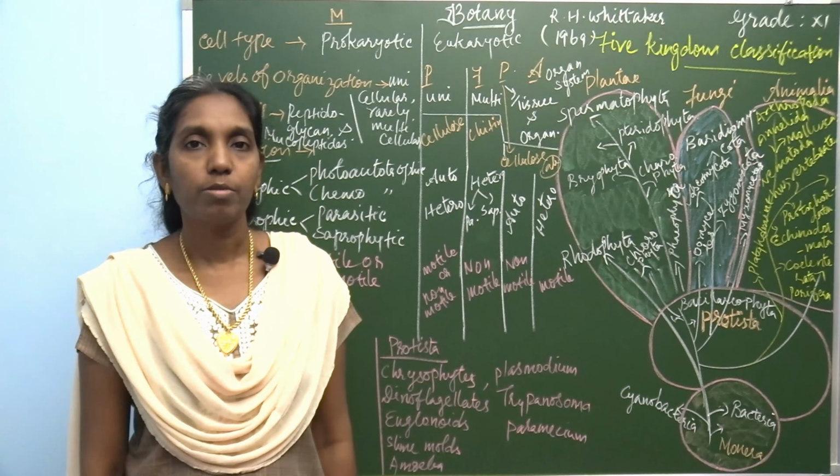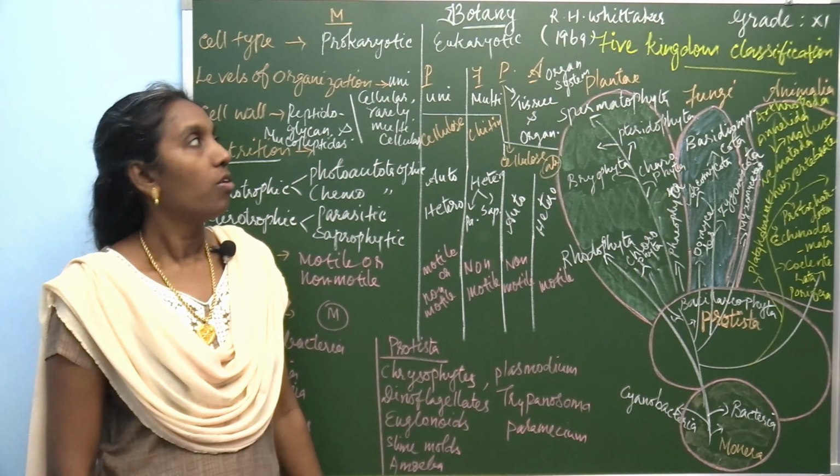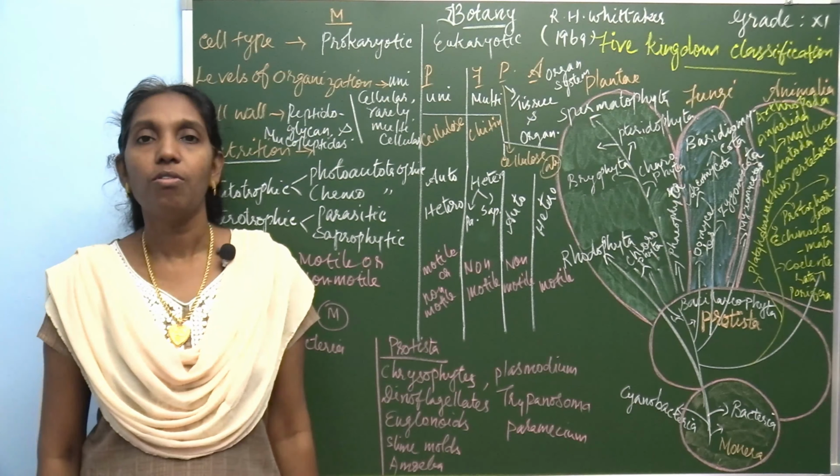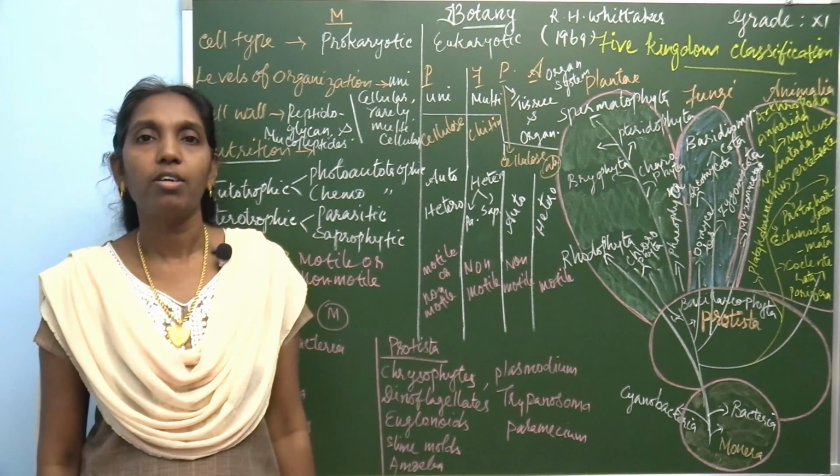Already we discussed the 5 kingdom system of classification in the previous class. Whittaker classified all the organisms into 5 different kingdoms. What are they? Kingdom Monera, Kingdom Protista, Kingdom Fungi, Kingdom Plantae and Kingdom Animalia. There are 5 different classifications.